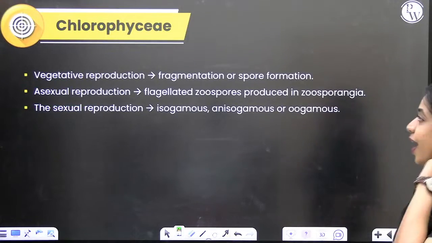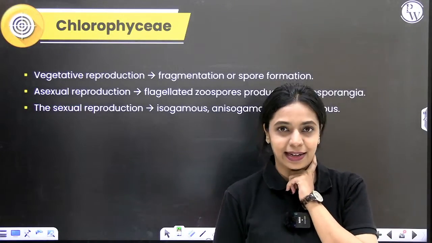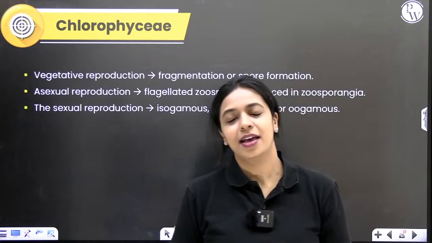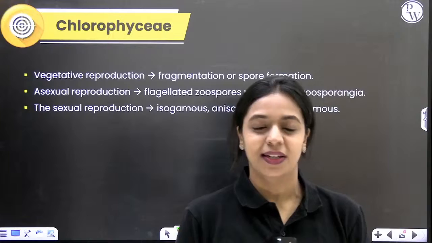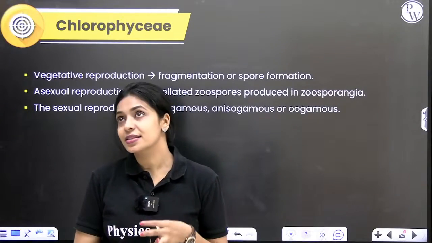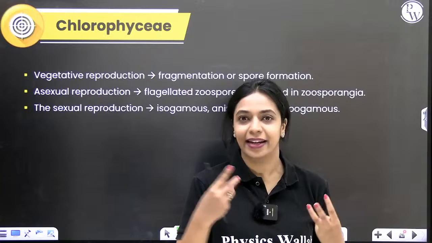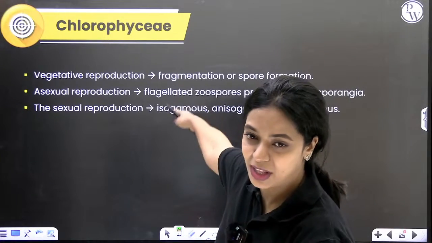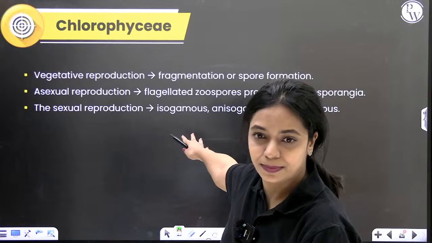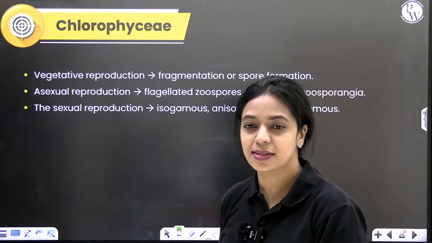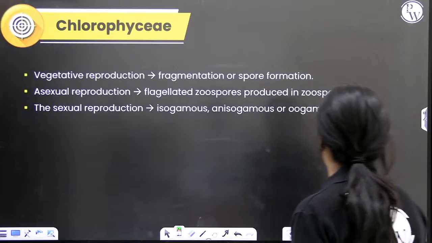So how does reproduction take place in green algae? We've studied how generally reproduction takes place in algae, right? If it's vegetative, it's fragmentation. If it's asexual, it's by means of production of spores. If it is sexual, then it can either be isogamous, oogamous, or anisogamous. So it's the same thing even here, nothing extra. Is it clear so far? This is all about green algae that you'll have to remember.